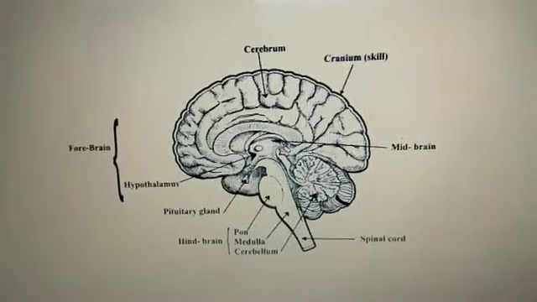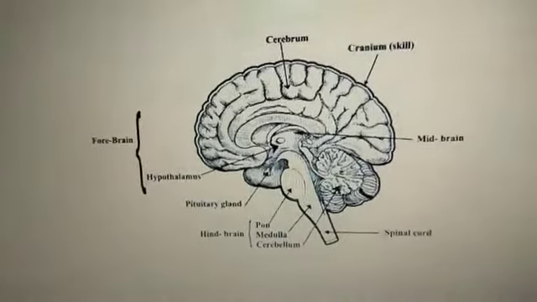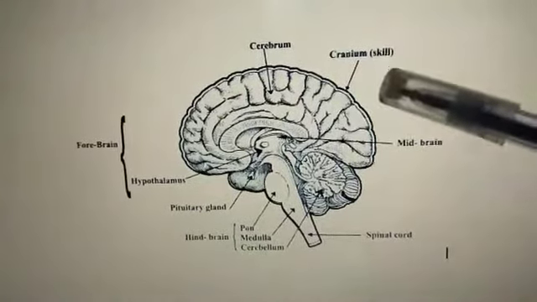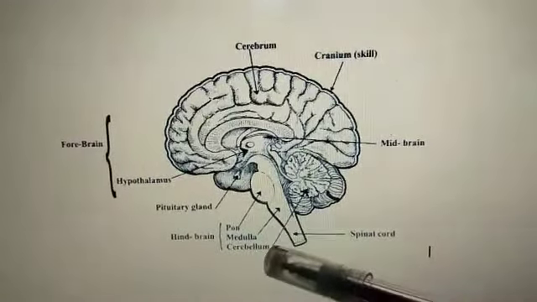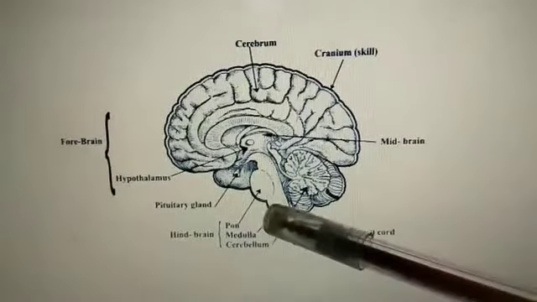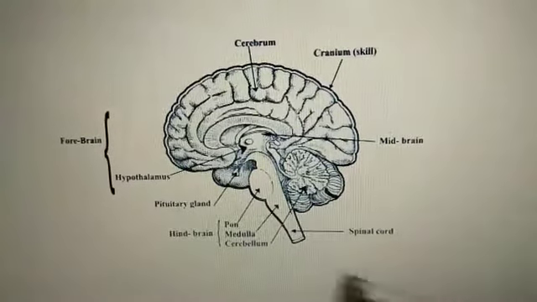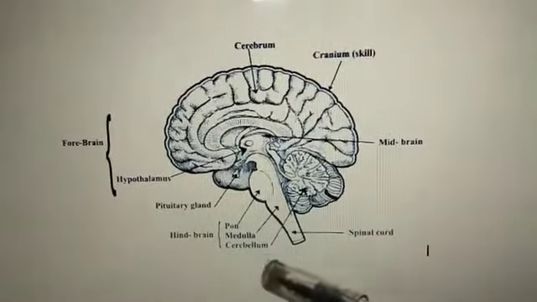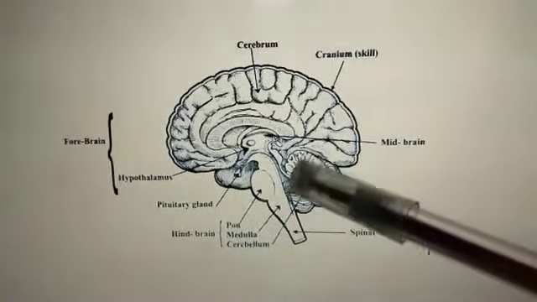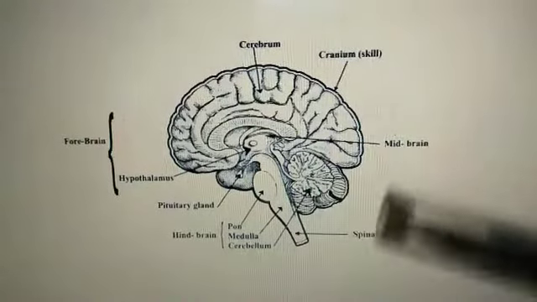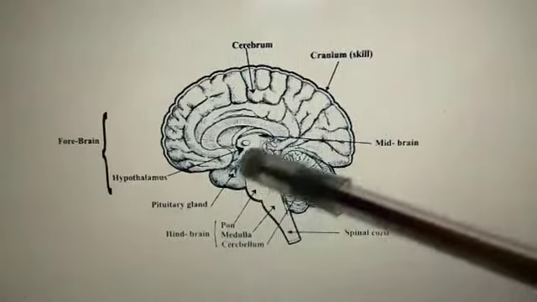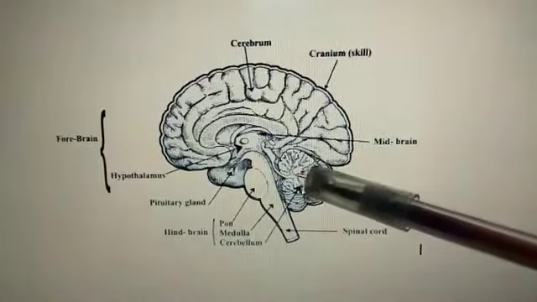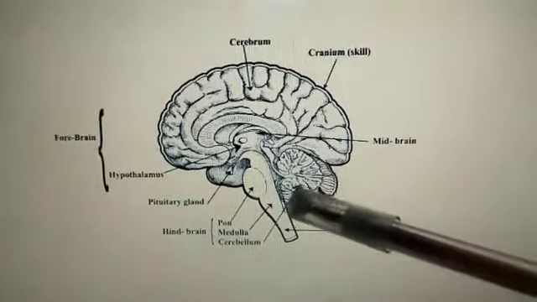Next is the hindbrain. Again, it is divided into three parts: cerebellum, medulla and pons. The cerebellum is the second largest part of the brain. It consists of two hemispheres. You can easily see the two halves, this flower-like structure.